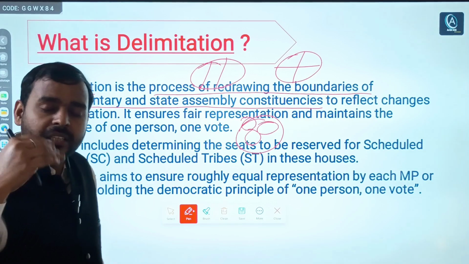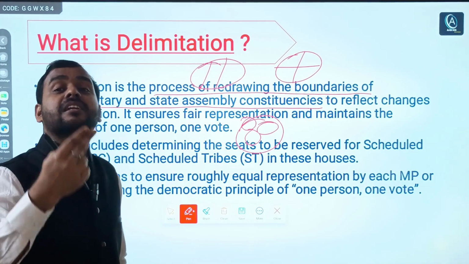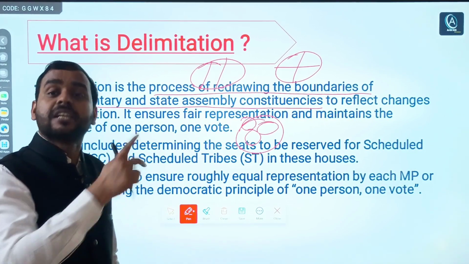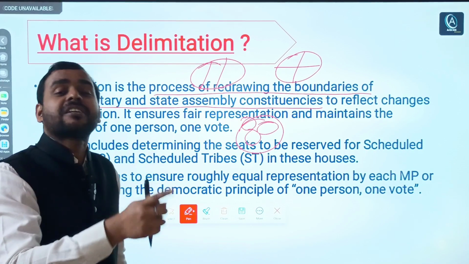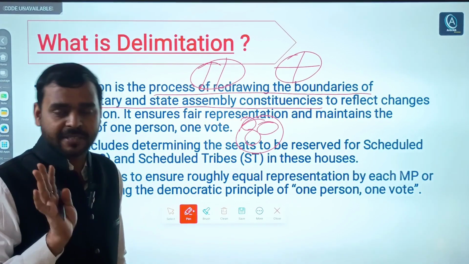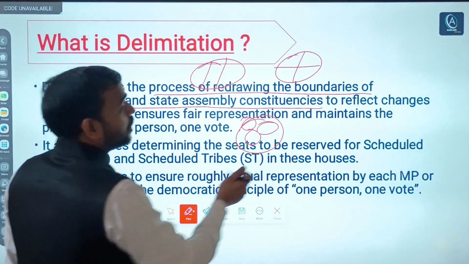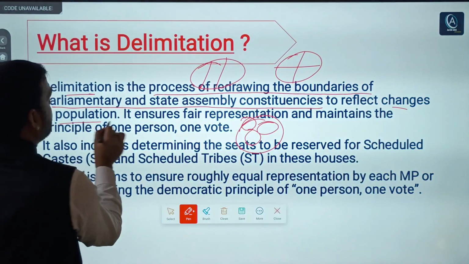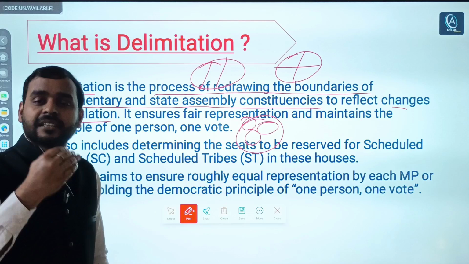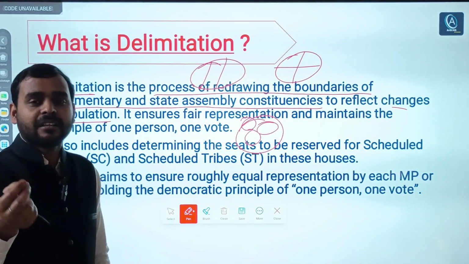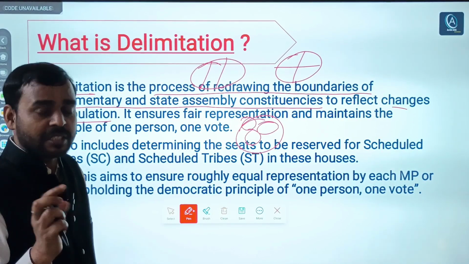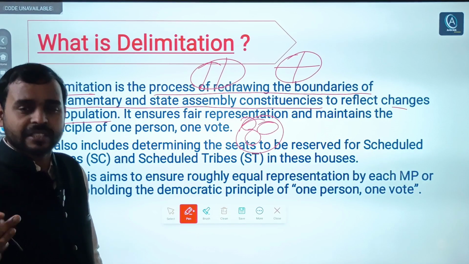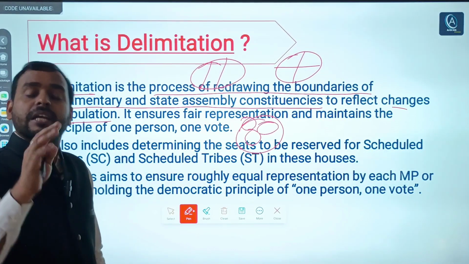In other words, you can say increasing or decreasing the number of seats in the parliament or state assemblies. That is the simple meaning, right? To reflect changes in population, obviously. Generally, after independence, hardly 1 or 2 decades were an exception.